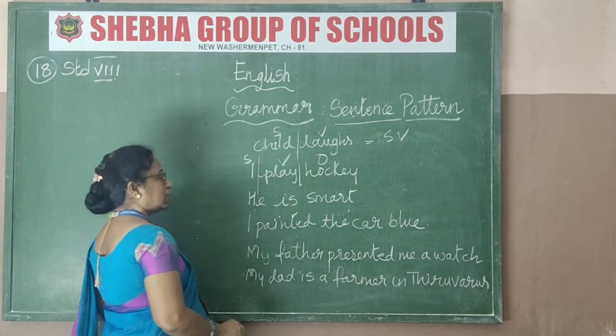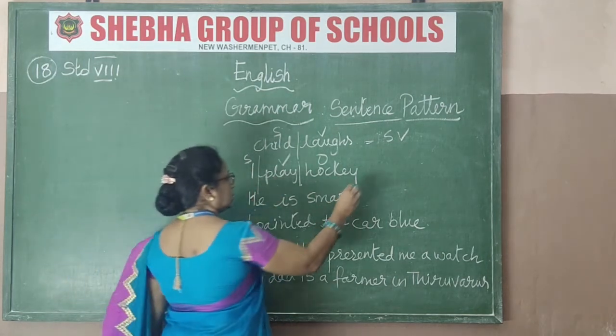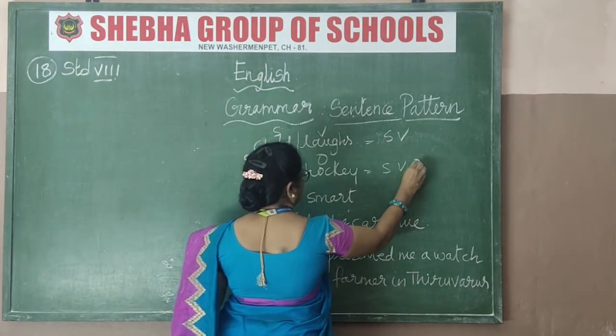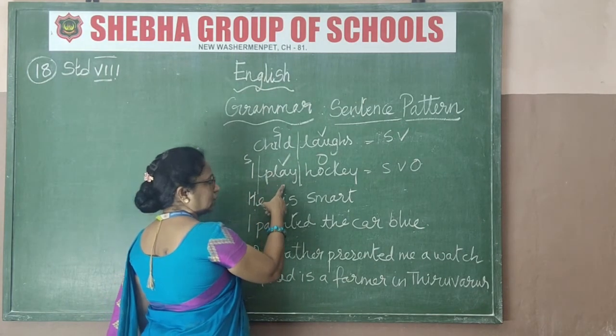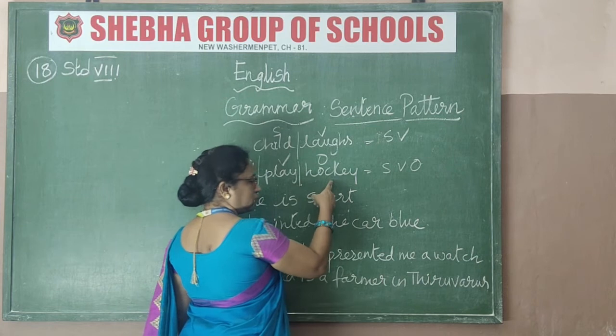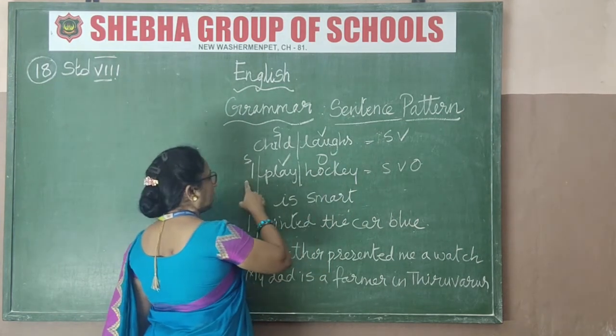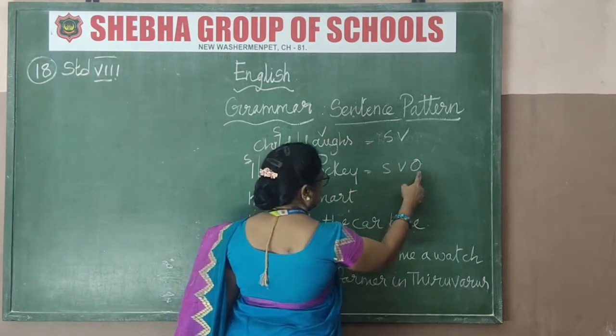It comes under object. SVO. Answer is SVO. Subject, I told you, is a noun or pronoun. I play, "play" is an action word, and this is an object. That is, hockey is a game, so the sport. So, I play hockey. SVO. It comes under that.